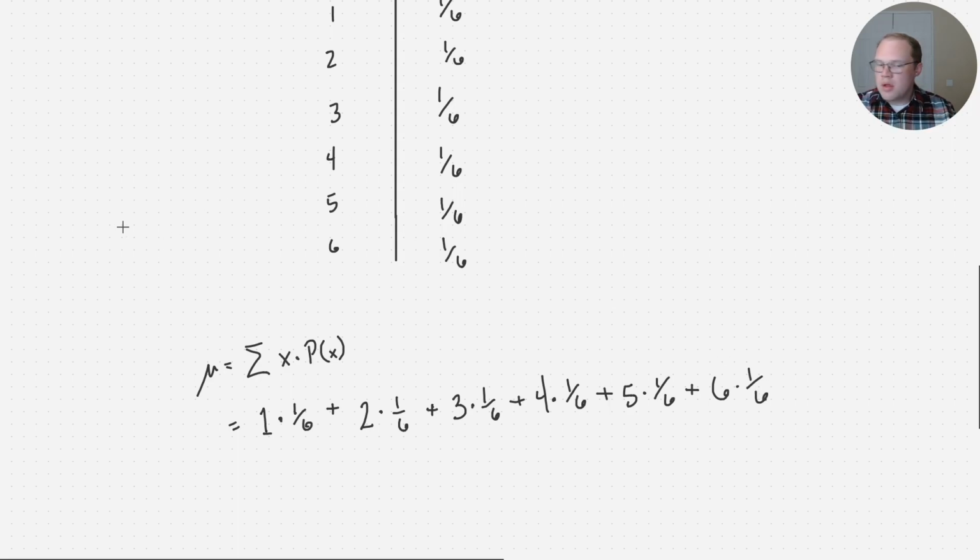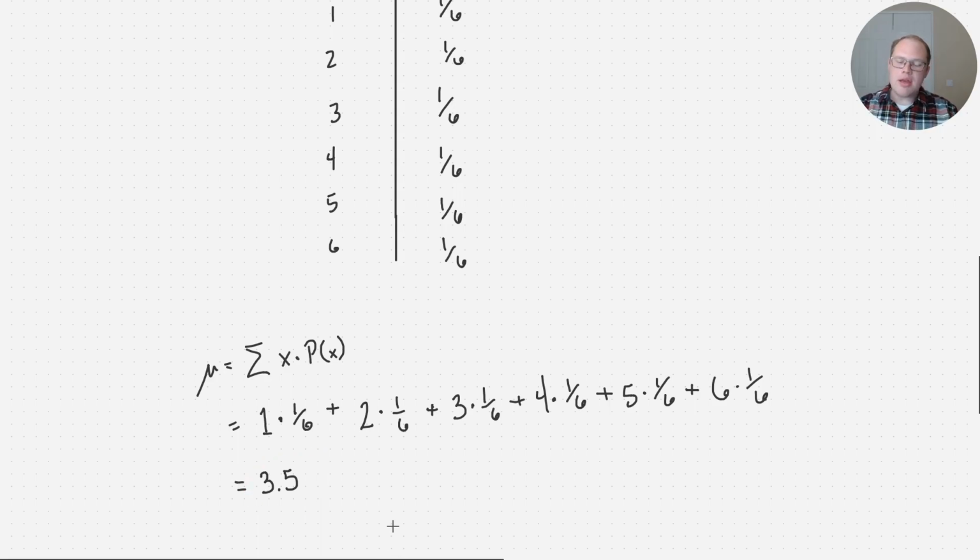Okay? And that will give us, and I won't bore you with the details, but if you throw that in a calculator, that will give you the number 3.5. So if we rolled a die millions of times, we would expect the average of those millions of rolls to be 3.5. Okay? And in the long term, the average that we observe is going to get closer and closer to this theoretical expected average, this theoretical expected value.